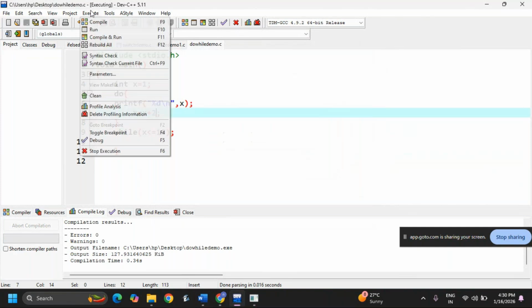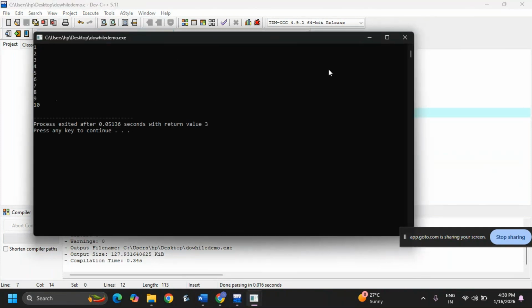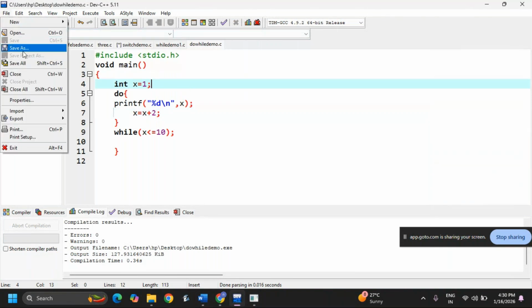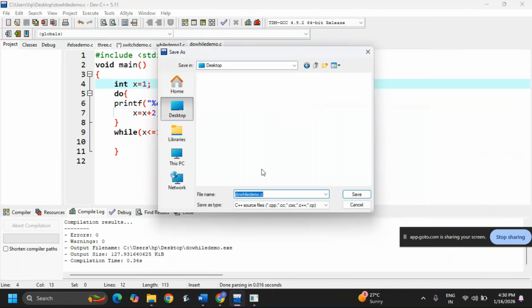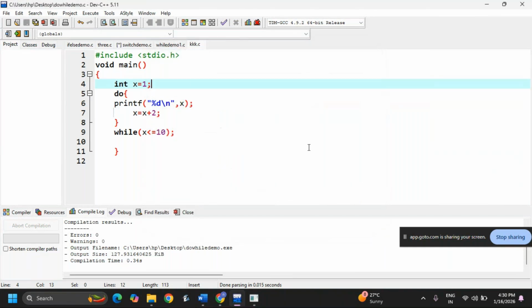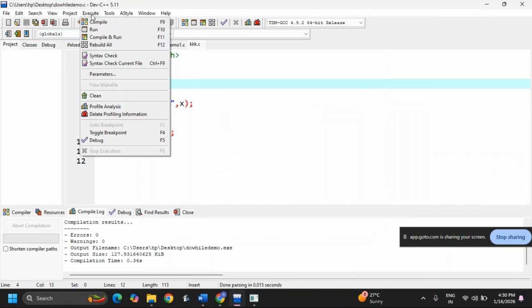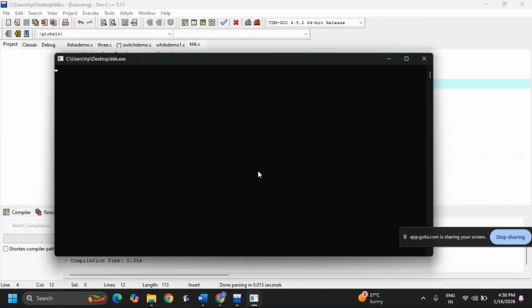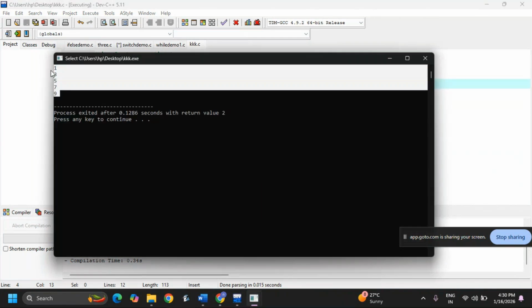Okay, now execute, run. It is not saved properly. File, save as, the desktop, some name, dot c, save. Now run the code. See, odd numbers are coming up.